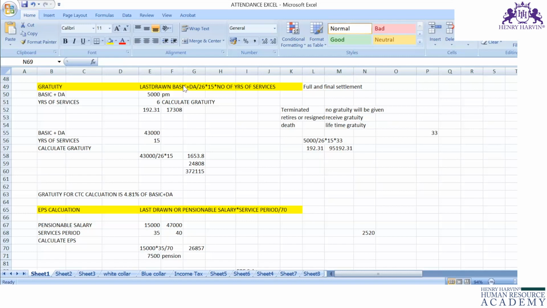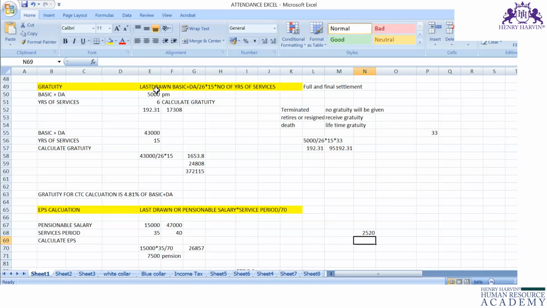So when the employee resigns in the month of May, whatever basic plus DA the employee received during the month of April is the last drawn basic plus DA. That basic plus DA you have to consider for calculation. So gratuity is last drawn basic plus DA divided by 26 into 15 into number of years of service.